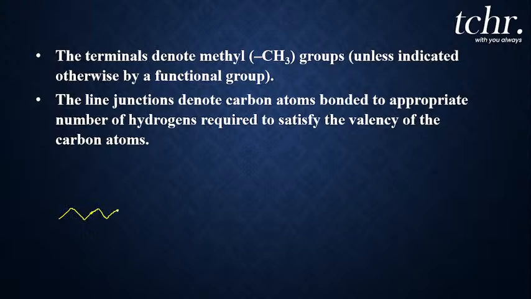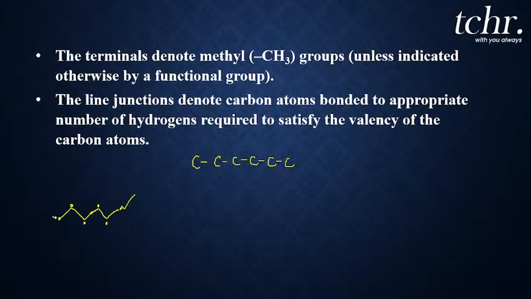So what is this, my dear students? Are you able to make out the structure? How many corners can you see? 1, 2, 3, 4, 5, 6. So how many carbon atoms? It is 6 carbon atoms.